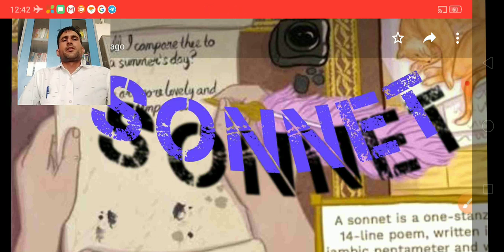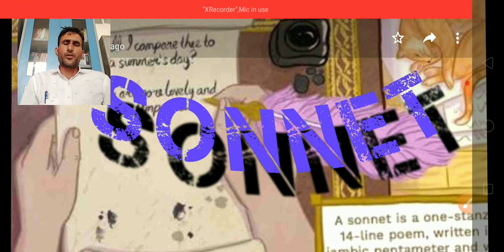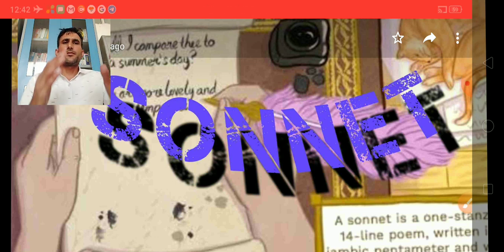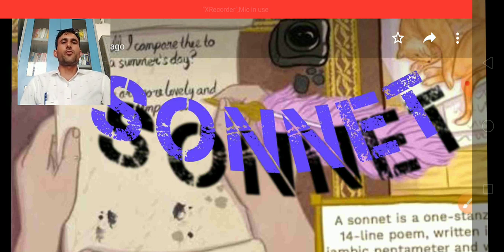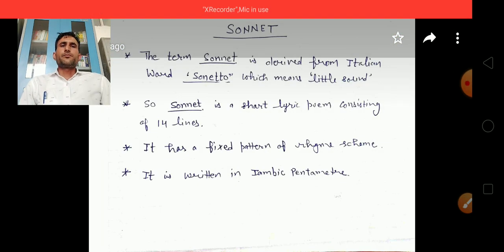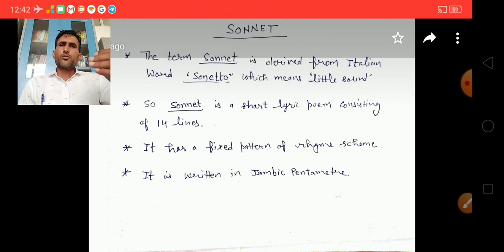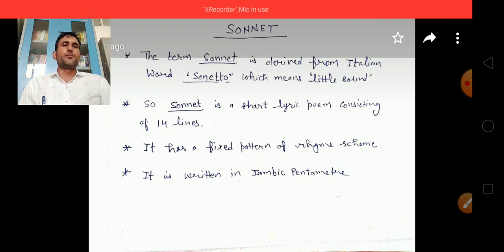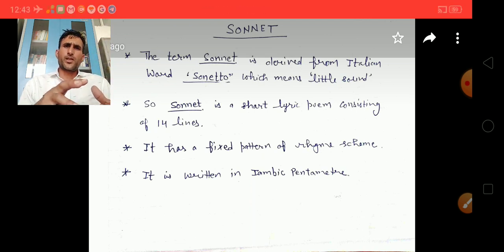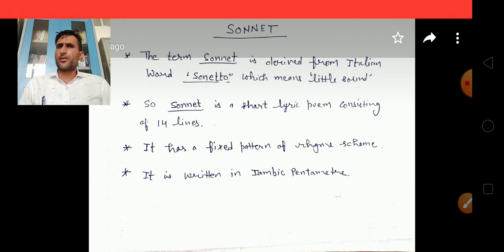The very word sonnet is taken from the Italian word sonato, which means little sound. So sonato is the Italian word, and the word sonnet is taken from it. Sonnet was developed in Italy. There, the word sonato is used for sonnet.